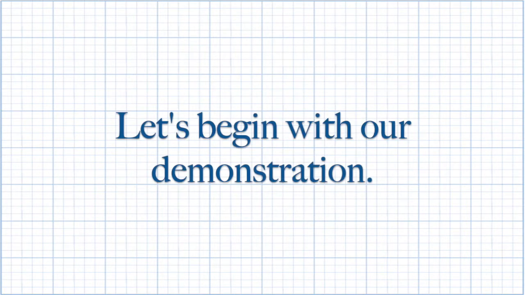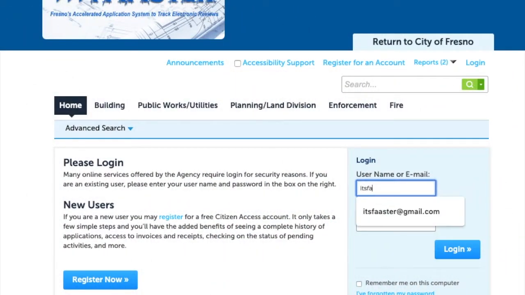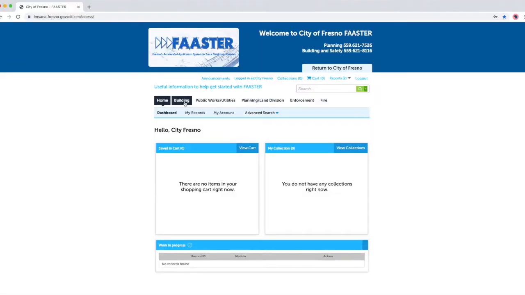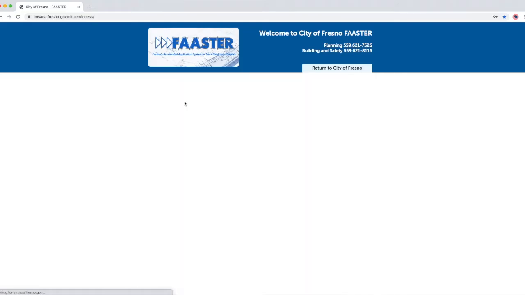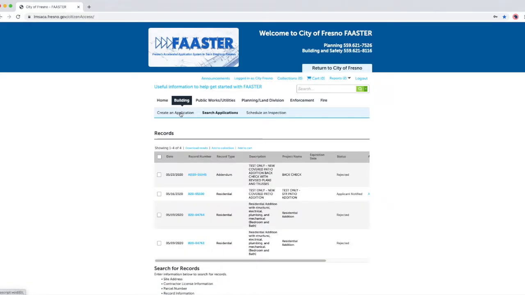Let's begin with our demonstration. Please log in to your FAASTER online account. Type in your username or email. Type in your password. Click on Login. You will be at the home page. At the top of your screen, click on the Building tab. Click on Create an Application.